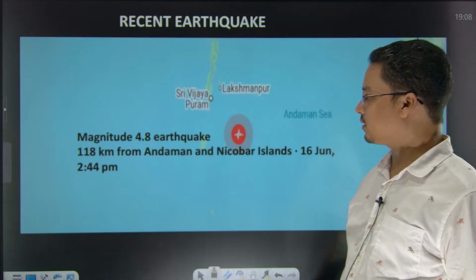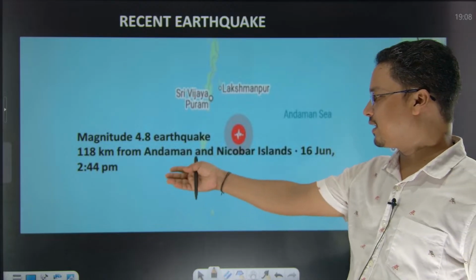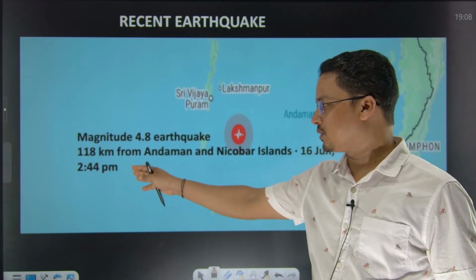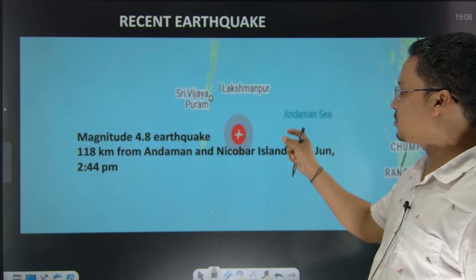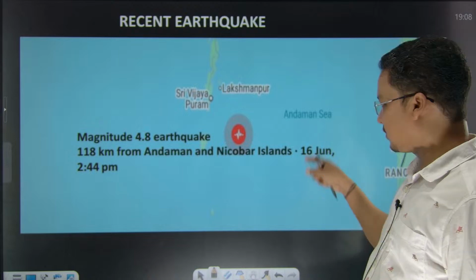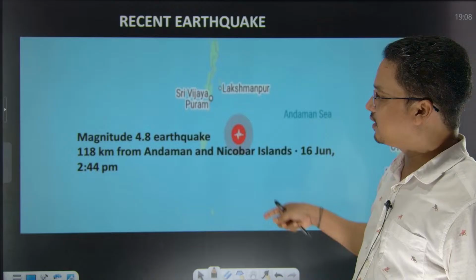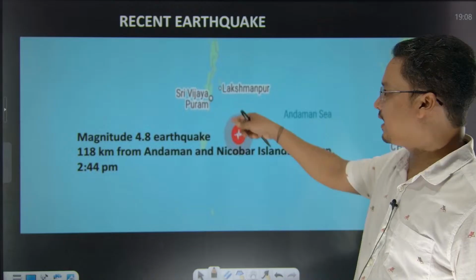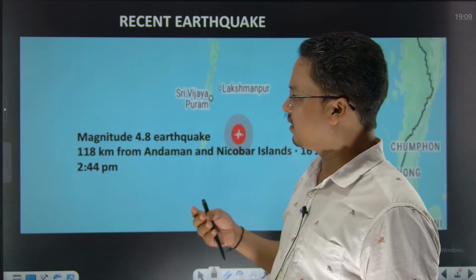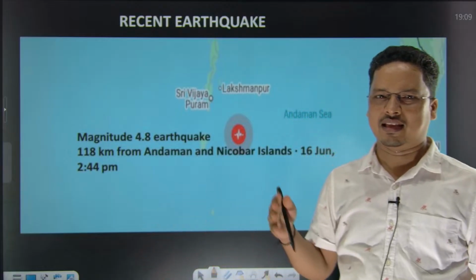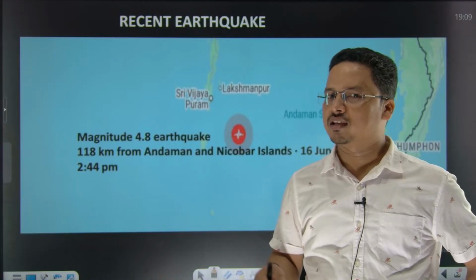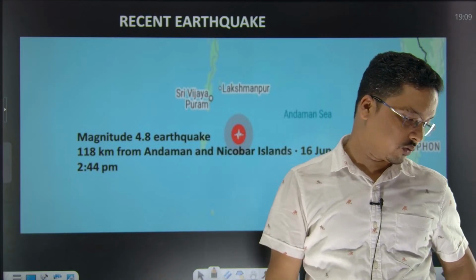Recently, here you can see, 118 kilometers away from the Andaman and Nicobar Islands, on the 16th of June at 2:44 p.m. the earthquake struck. We are on the 17th of June, and we are discussing the earthquake of the 16th, in Andaman and Nicobar, of 4.8 magnitude. That means somewhere here and there an earthquake is happening each day. Out of 365 days there is not a single day when an earthquake is not happening.